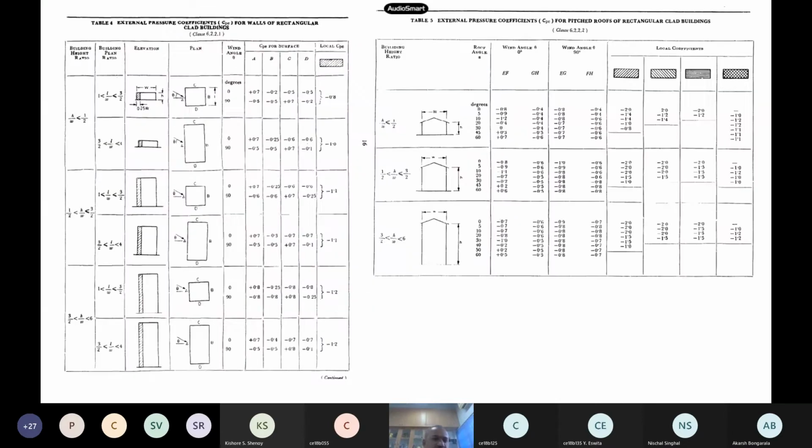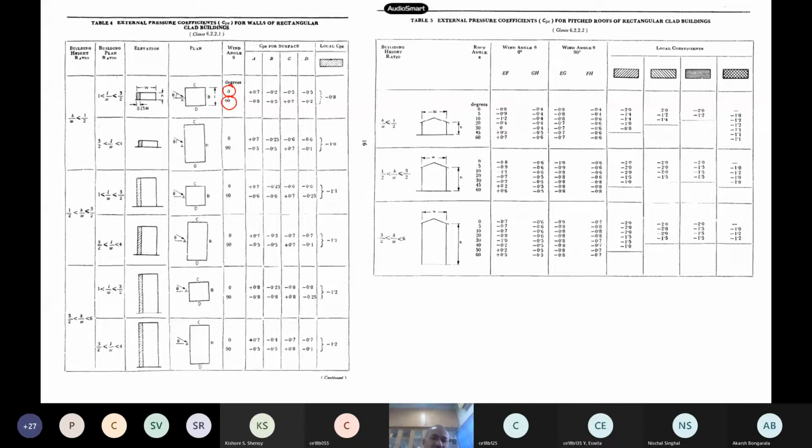So these are some charts they have given. All of them have come from wind tunnel. Like you see, the building plan is like this, and if the wind is blowing at 0 degrees, 90-degree wind actually, then what will be the CPE, that is the external pressure coefficient, internal pressure? They will give you all these types of charts, A, B, C, D, this wall, that wall, you follow? All other things they will provide to you.